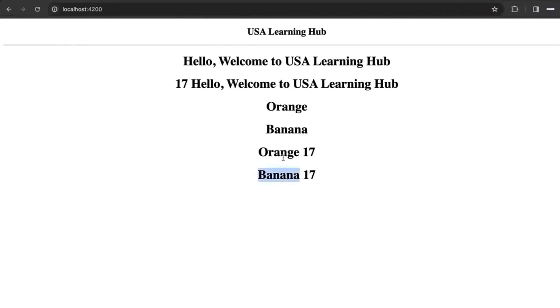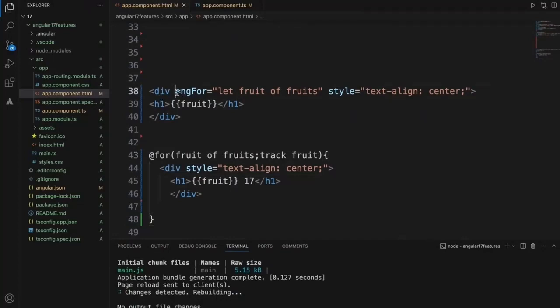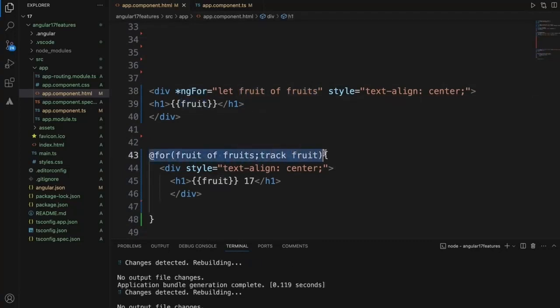Now these two values came from Angular 17 version. So previously with version 16 we used to write ng-for, and this is a list, and we used to get each value out of it like this. With Angular version 17 we write the for loop like this, @for fruit of fruits, and we track this particular